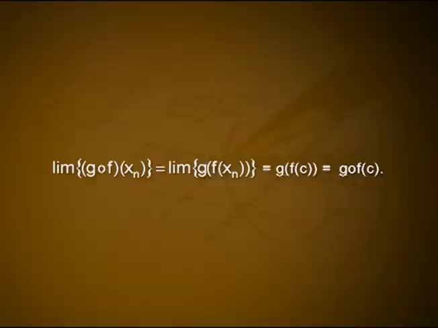The continuity of function g at f(c) shows that the sequence g(f(xn)) converges to g(f(c)), but (g∘f)(xn) = g(f(xn)). Therefore, lim (g∘f)(xn) = lim g(f(xn)) = g(f(c)) = (g∘f)(c). Hence, g∘f is continuous at c in A.